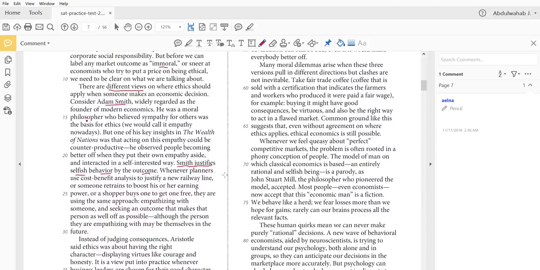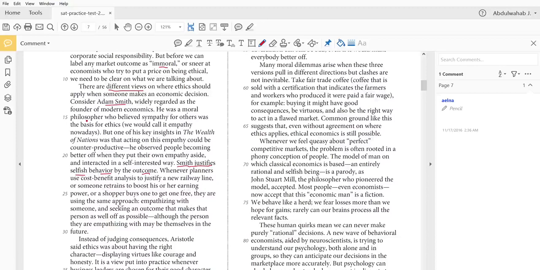Whenever planners use cost-benefit analysis to justify a new railway line, or someone retrains to boost his or her earning power, or a shopper buys one to get one free, they are using the same approach. Basically, cost-benefit analysis is when you take into consideration the cost, how much you're going to pay for it, and the benefit, what you're going to get in return. And if the benefit outweighs the cost, then this is a good purchase.